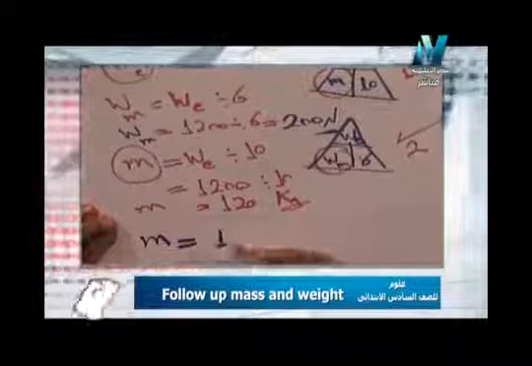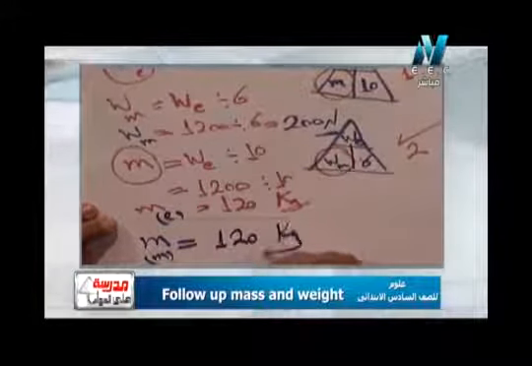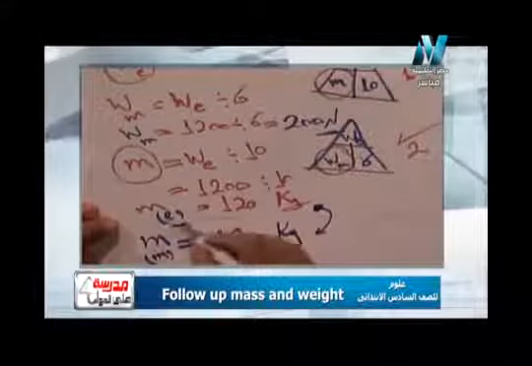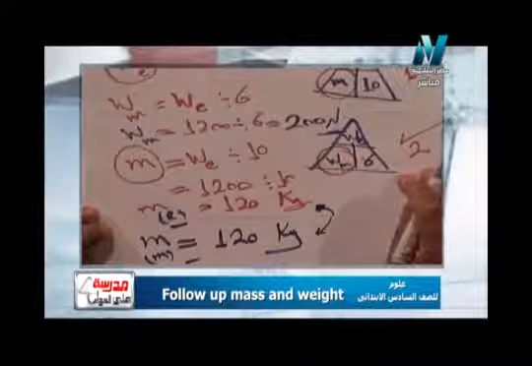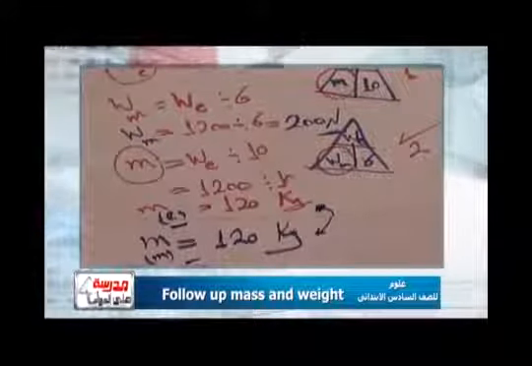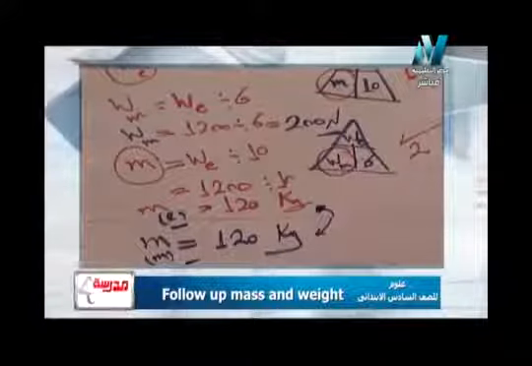So the mass here equal mass on the moon, mass on the earth equal 120 kilogram. Because again mass doesn't change. The mass is the same value on the earth and on the moon. الماس كمية ثابتة أو قيمة ثابتة on the earth and the moon. So again the problem of mass and weight are very easy problem if only you use the suitable law or suitable triangle or suitable rule for solving the problem. So let's practice another problem.